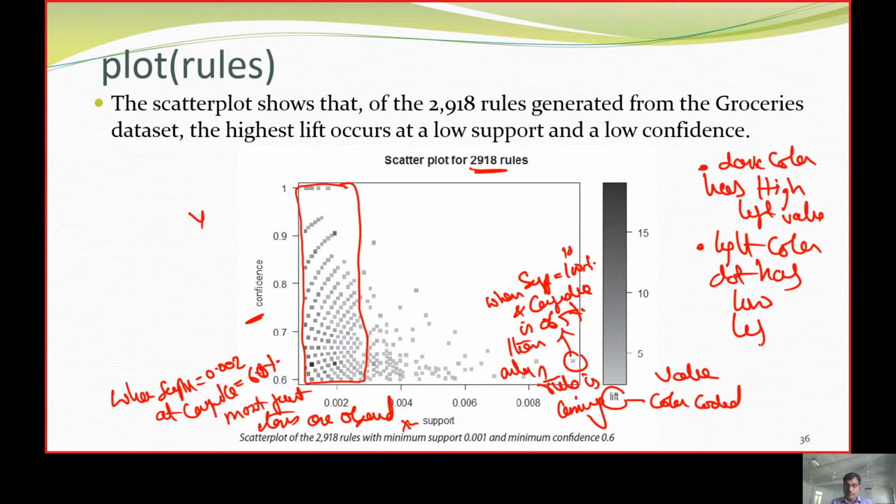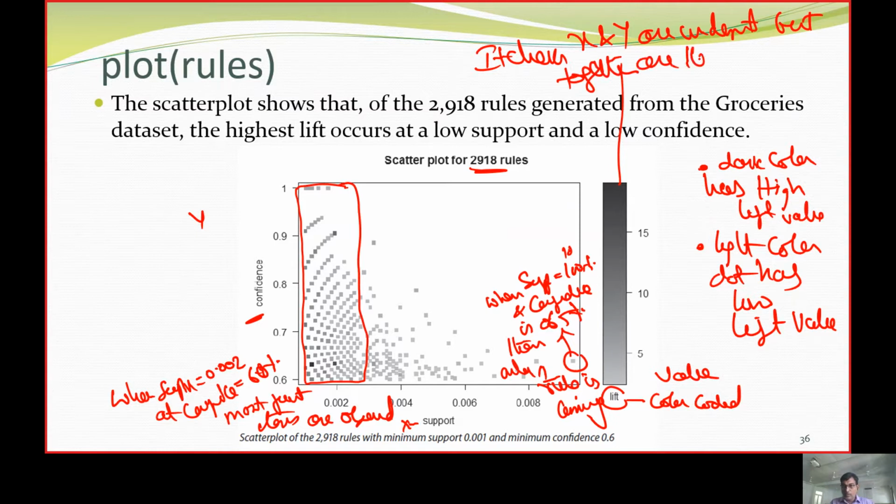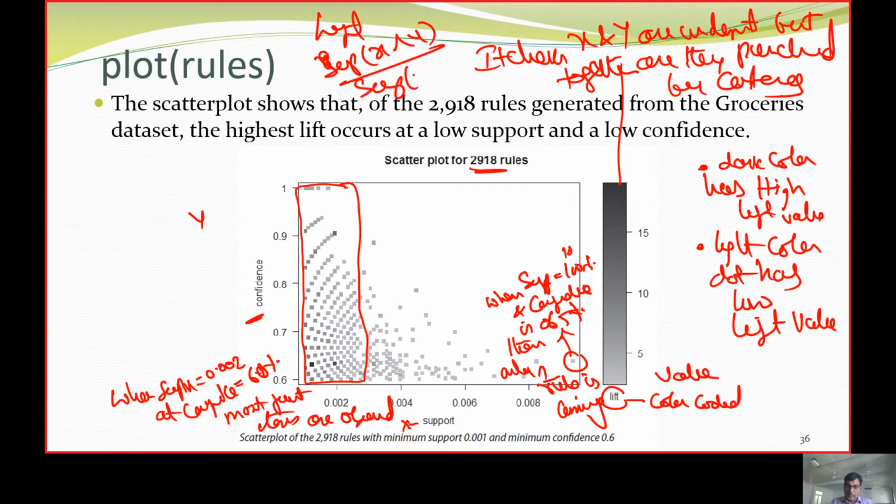Lift checks whether X and Y are independent, but together, are they purchased by customers? So we get this lift, that is, support of X and Y divided by support of X times support of Y. So we get this value.